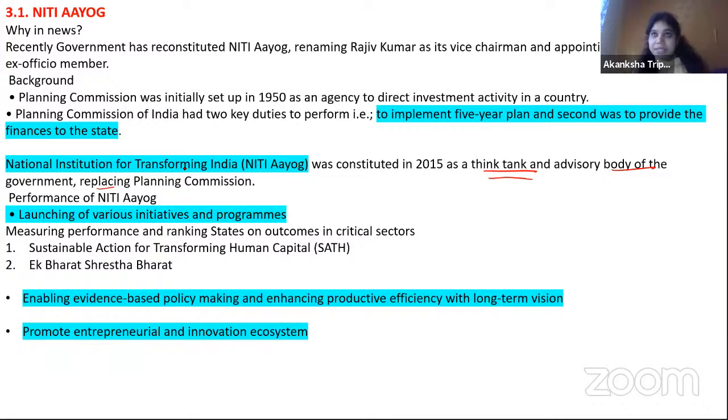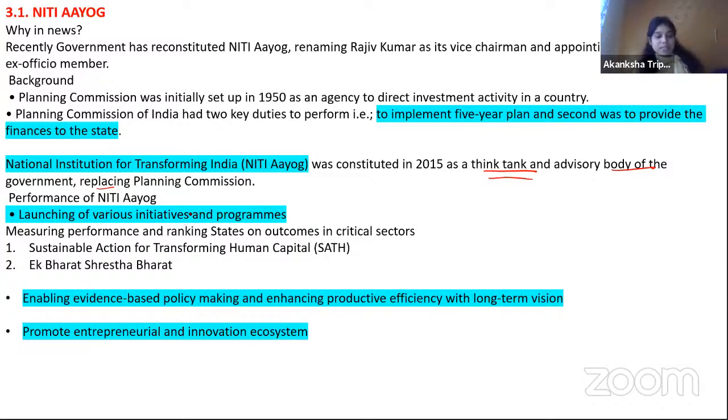Second, the big difference, in the Planning Commission the states were having a role of observer. They were not having much voice, much opinion. They cannot say no to those recommendations, but here it's an advisory. Here even the state is also playing an equal role. So yes, NITI Aayog has lots of advantages.